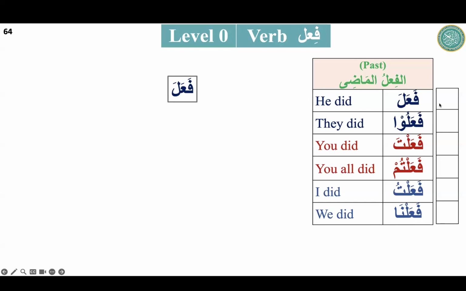So this is again fa'ala, he did. Fa'alu, they did. Fa'alta, you did. Fa'altum, you all did. Fa'altu, I did. Fa'alna, we did. If any other verb comes, the ending sound will remain the same. Ta, u, ta, tum, tu, na. This will always be there. Only the change will be in the beginning of that verb.